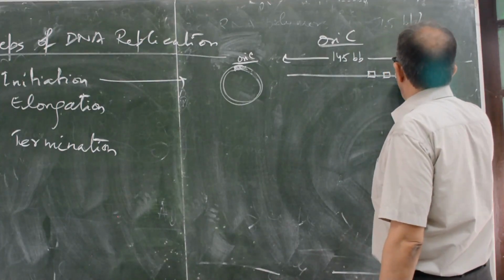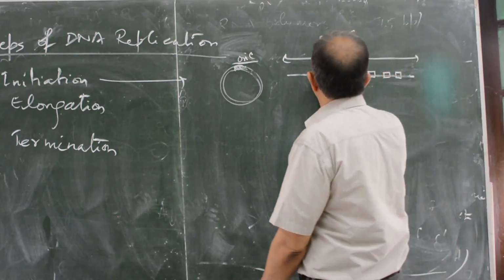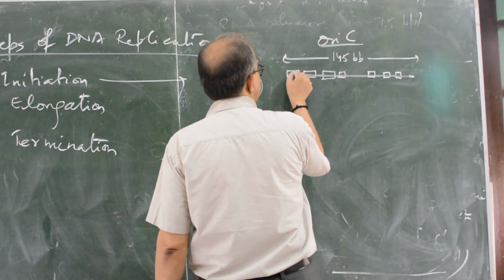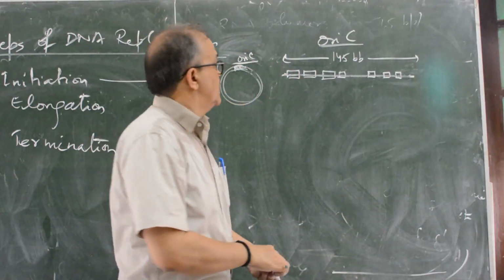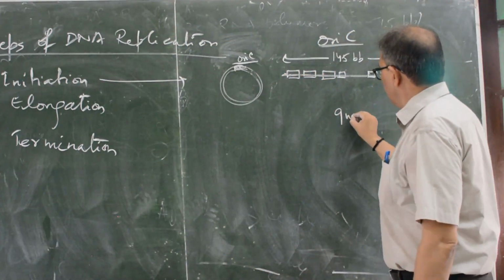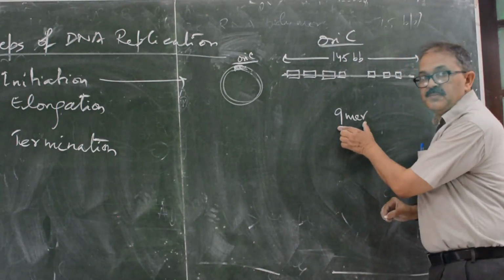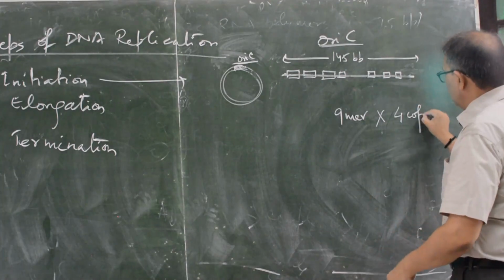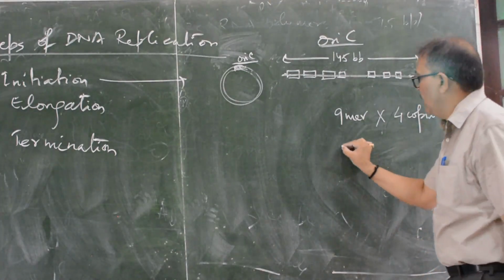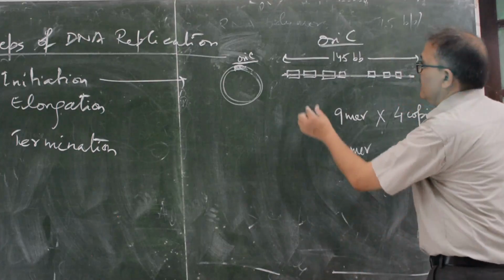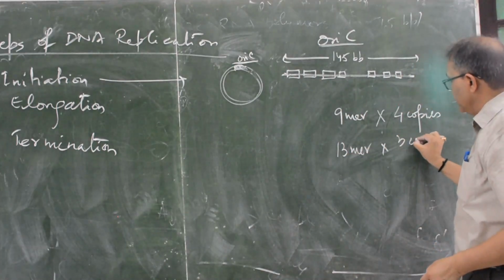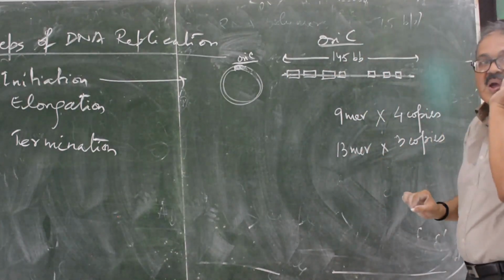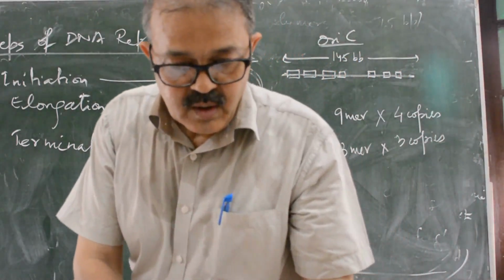9-mer and 13-mer. 9-mer means a 9 base pair sequence with 4 copies, and 13-mer means 13 base pair with 3 copies. They are the main constituents of this OriC.